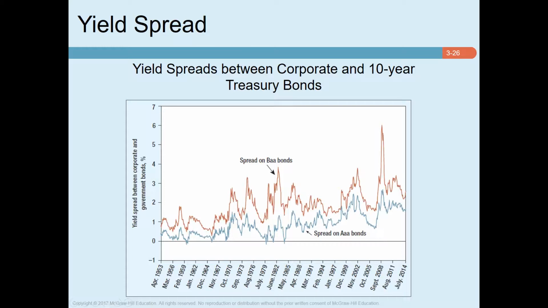So the bottom line is, default risk is the probability that the issuer might fail to pay the promised interest and principal, and a bond with a high default risk must offer higher return to the investor to compensate for the high default risk. And the additional return an investor wants for high default risk is called default premium.